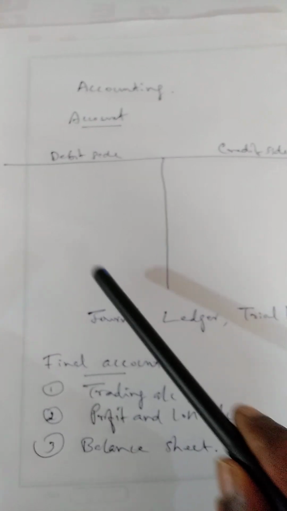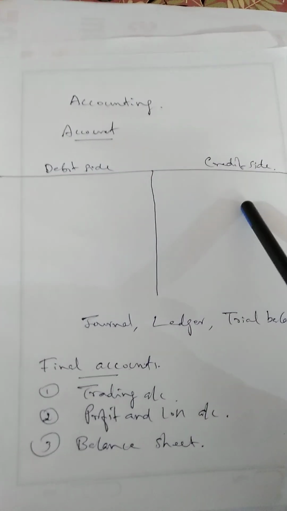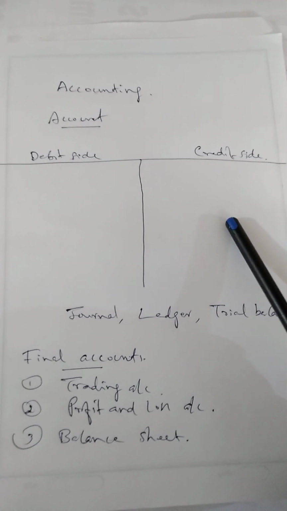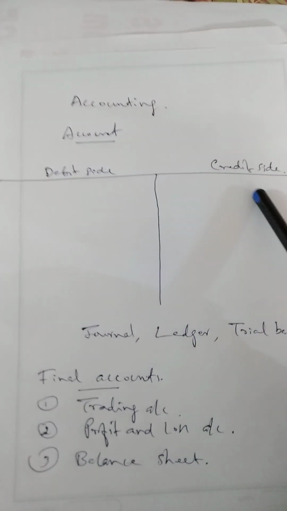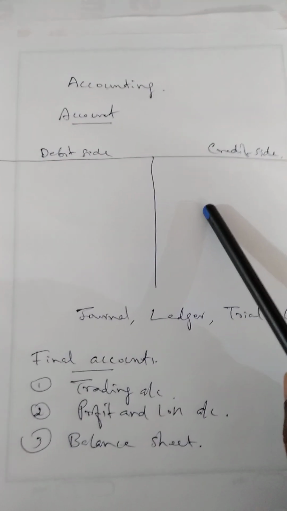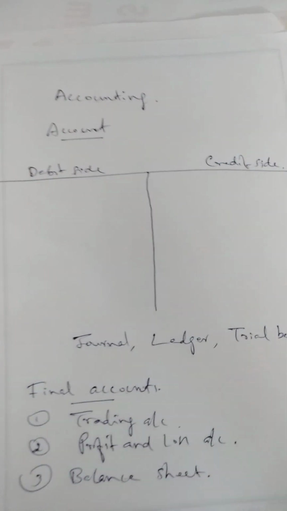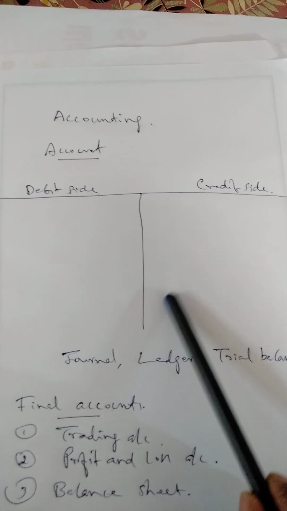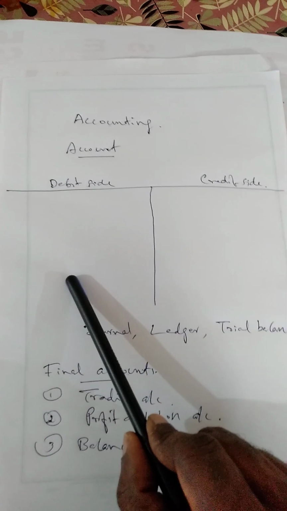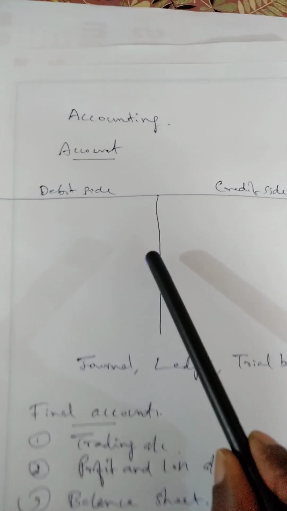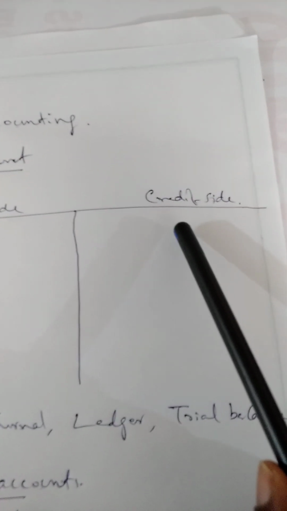Look at here. Suppose this is a page. This is a page in which we are going to record transactions of a business organization. Then this page is actually called account. This page will be divided into two equal parts. In an account book, each and every page will be divided into two equal parts, a left part and a right part. The left part is always called debit side and the right part is called credit side.